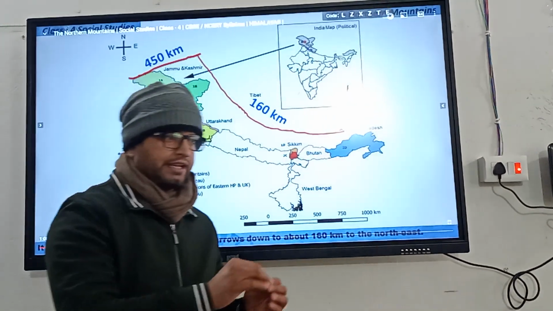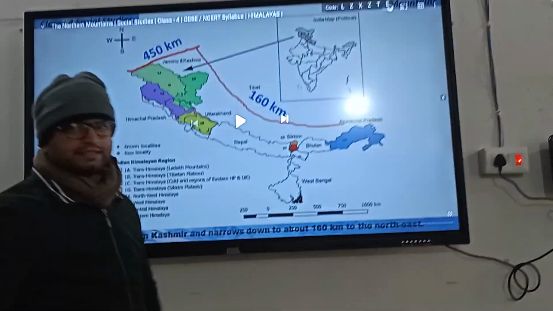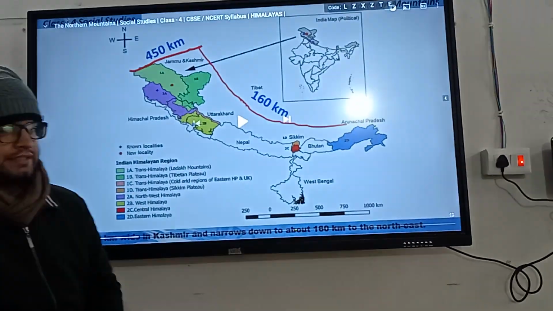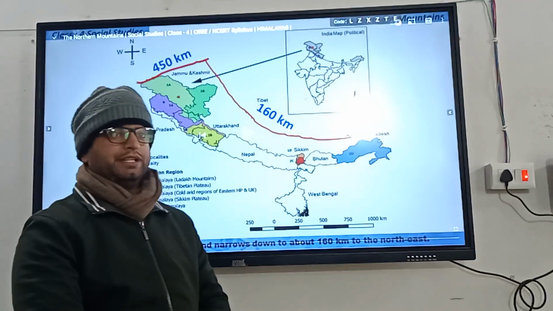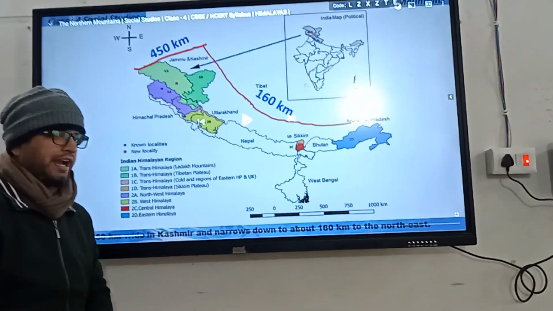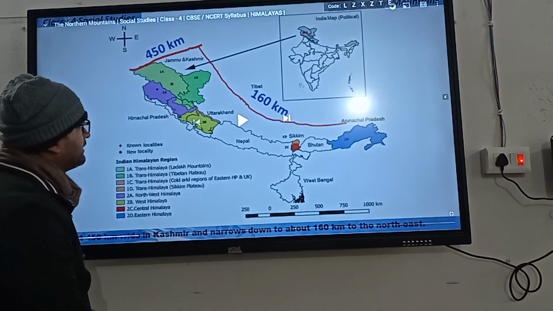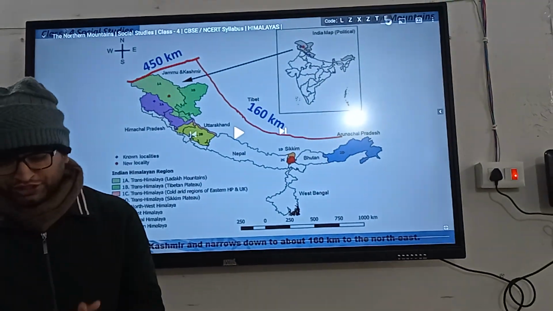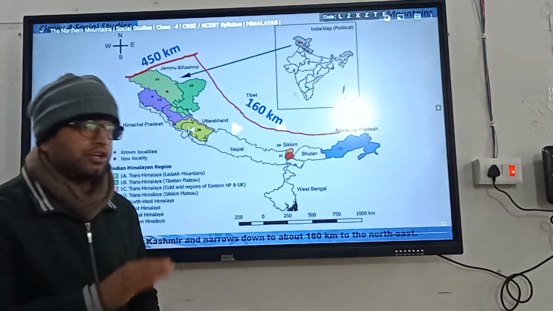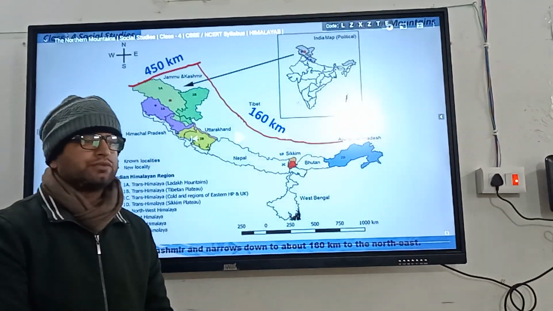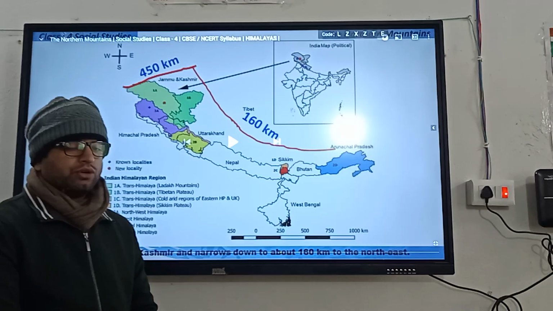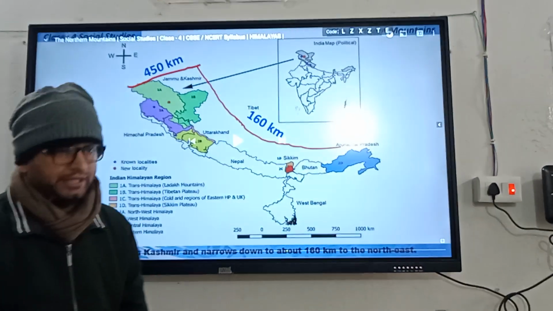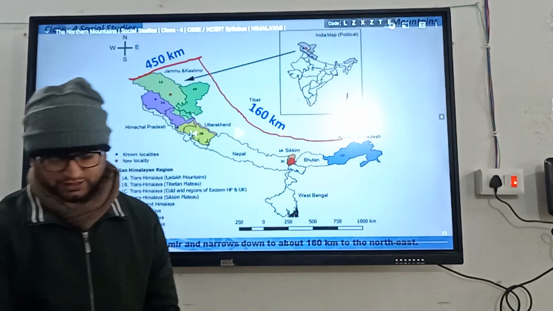The average height in the Himachal is 3700 to 4500 meters. That means 3 kilometers 700 meters to 4 kilometers 500 meters. And the third range is the Shivaliks. The average height is quite low in this segment. The height is 1250 meters, that means 1 kilometer 250 meters.